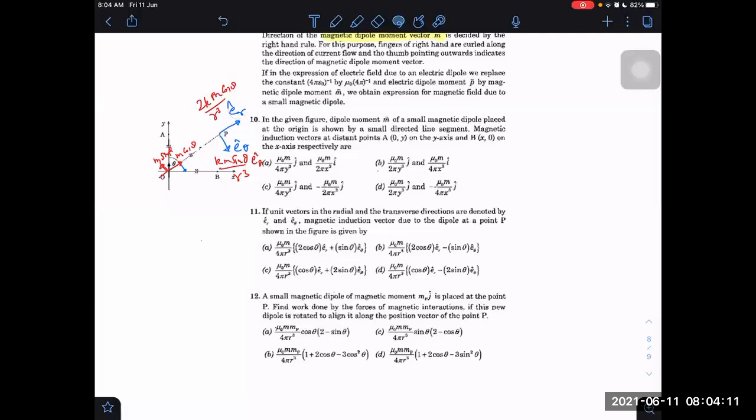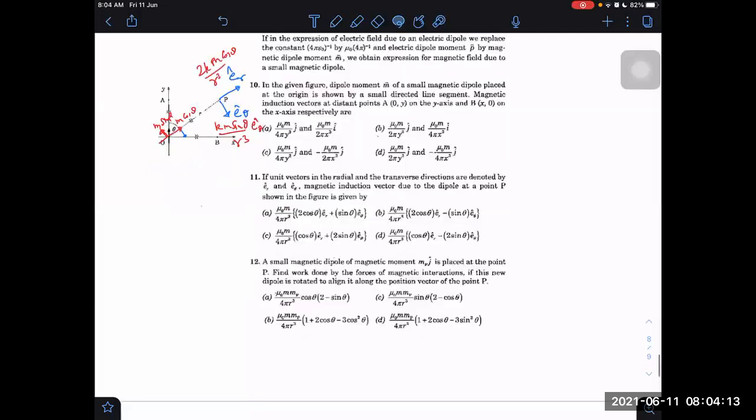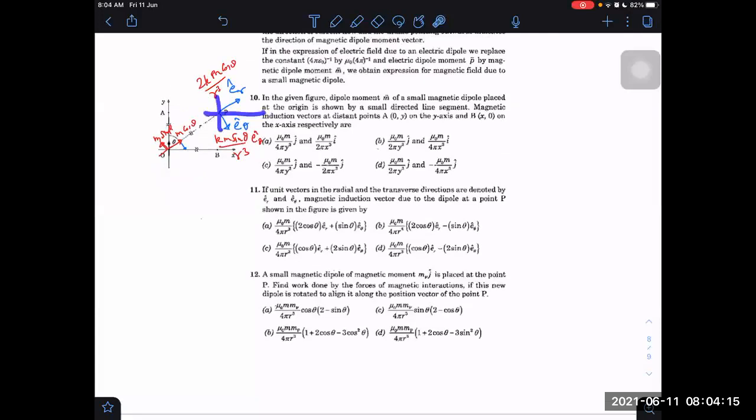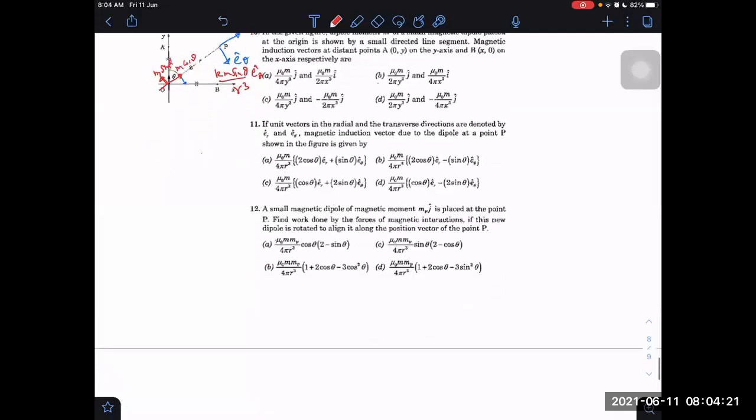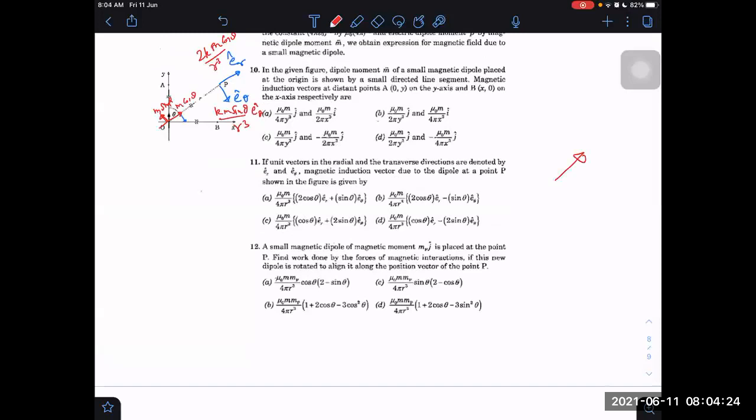So we know this, right? We can get the answer. Now, if we want to resolve into I cap and J cap components, then we can. How to resolve? We have to resolve both components separately. One component we have to resolve along X and Y, and we can write the two equations.